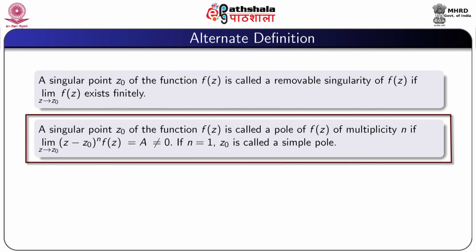A singular point z0 of the function f(z) is called a pole of f(z) of multiplicity n if the limit as z tends to z0 of (z − z0)^n f(z) equals a ≠ 0. If n = 1, then z0 is called a simple pole.